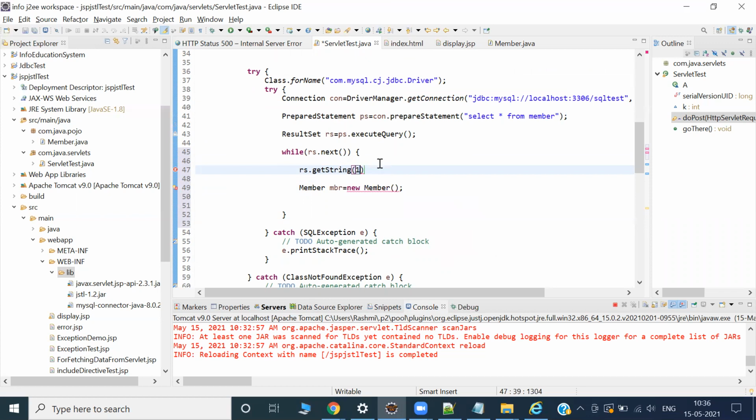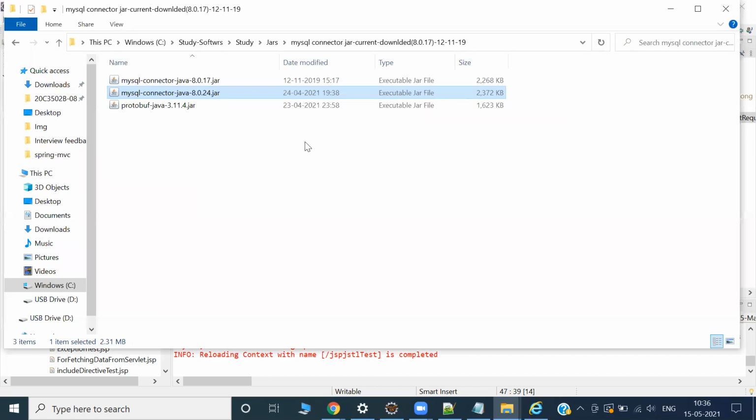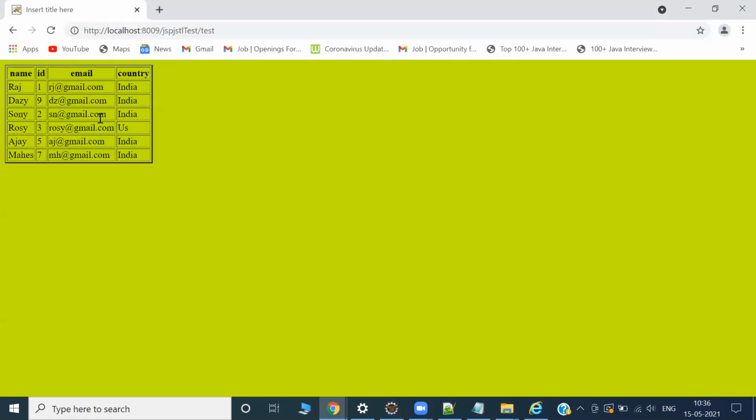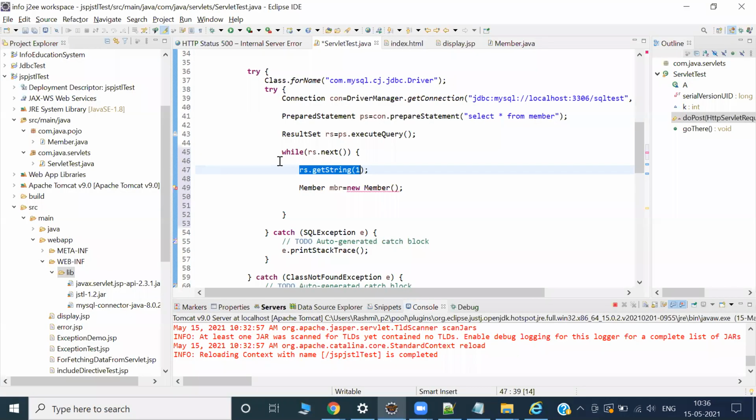Chalega, that is also fine. Okay. Get string. Just understand in this way, this is the column, and this is the first column, first data, Raj, right? Raj will come and store in the 1.